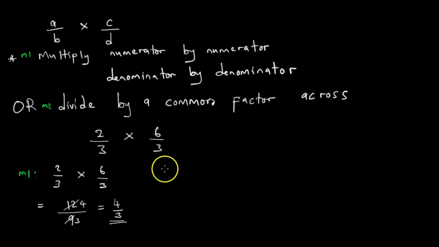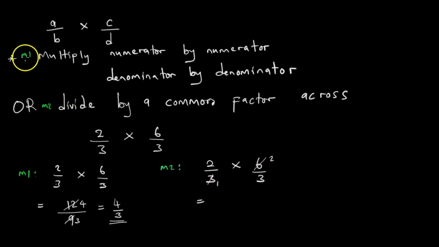If we are to employ the second method, where we divide by a common factor across, we have 2 over 3 multiplying 6 over 3. We have a common factor here. 3 goes into 3 and also goes into 6. So we say 3 into 3 is 1 and 3 into 6 is 2.